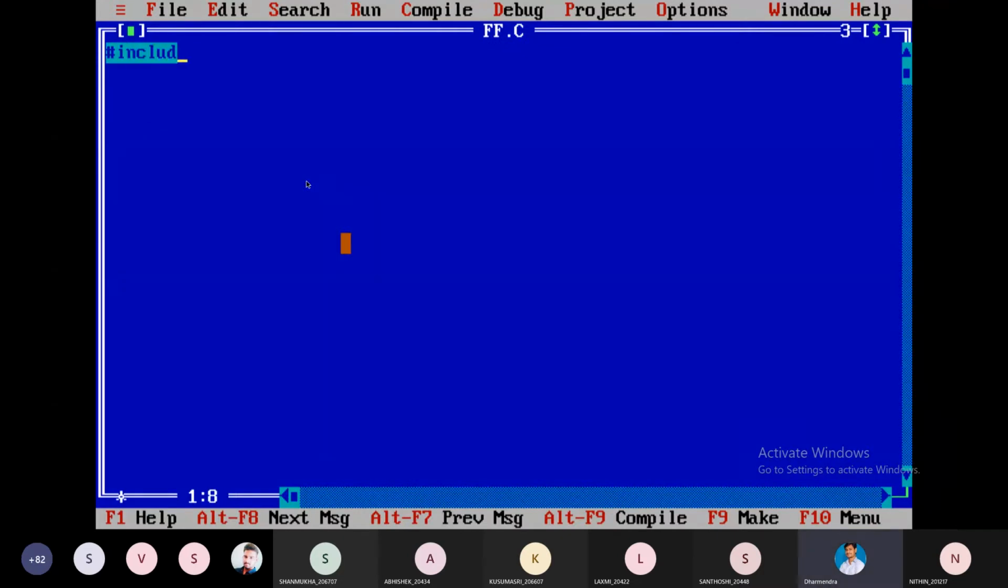#include <dy.h>, #include <main.h>. We can write int main also. Till now we have used void main. I can write int main.